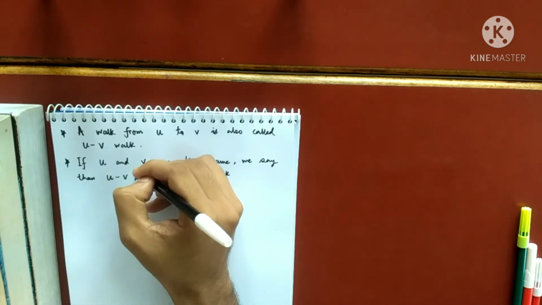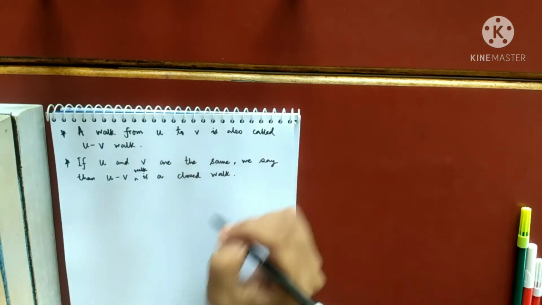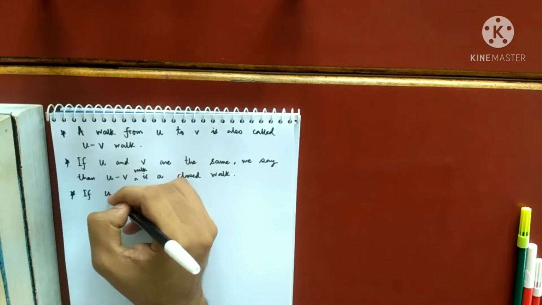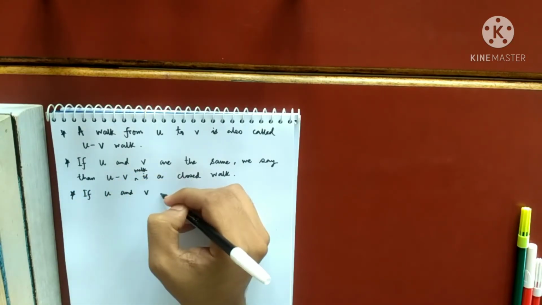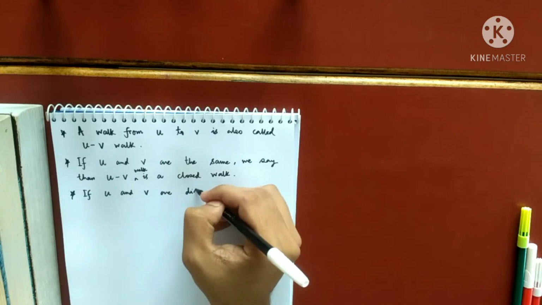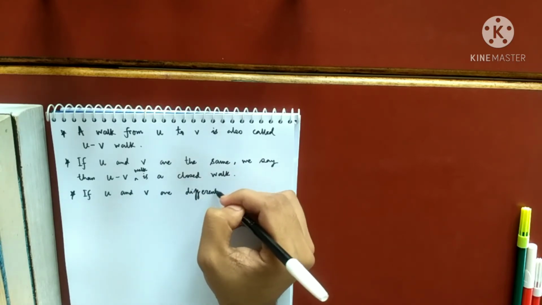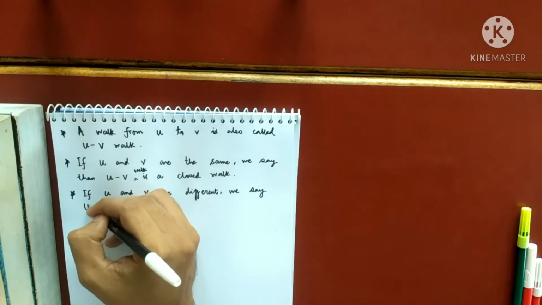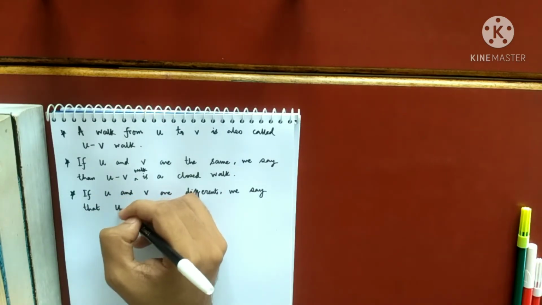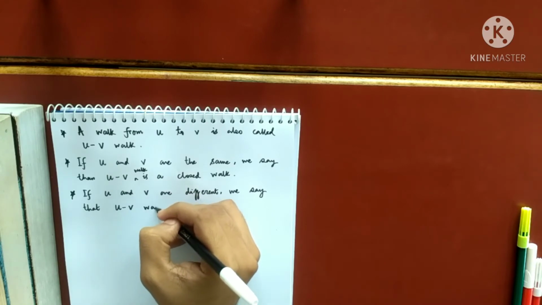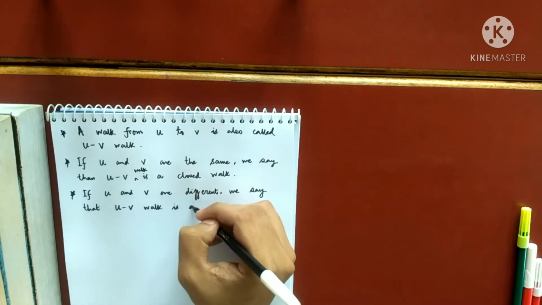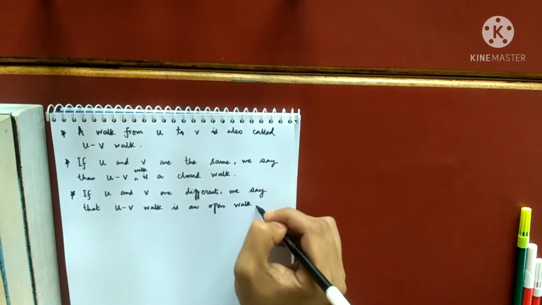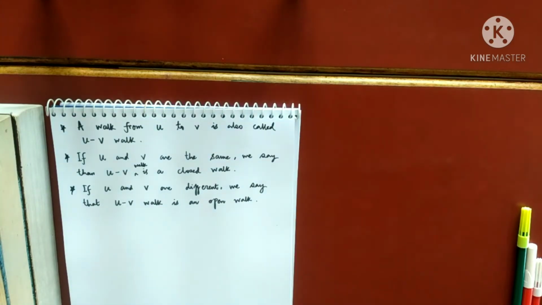A U to V walk is an open walk if U and V are different. We say that a U to V walk is an open walk, or open U-V walk.